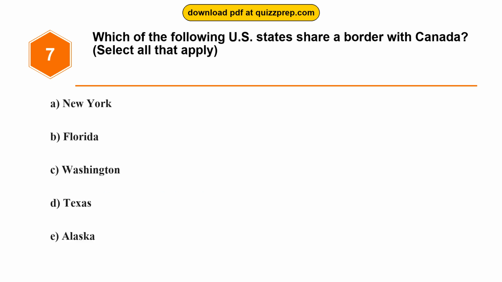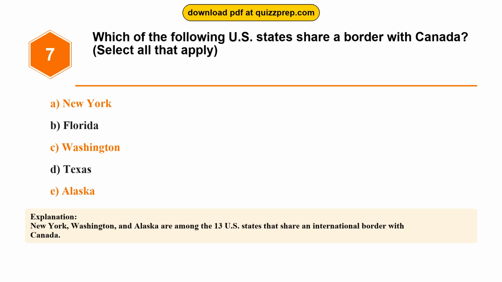Question 7. Which of the following U.S. states share a border with Canada? Option A, New York. Option B, Florida. Option C, Washington. Option D, Texas. Option E, Alaska. The correct answers are options A and C and E. New York, Washington, Alaska. New York, Washington, and Alaska are among the 13 U.S. states that share an international border with Canada.